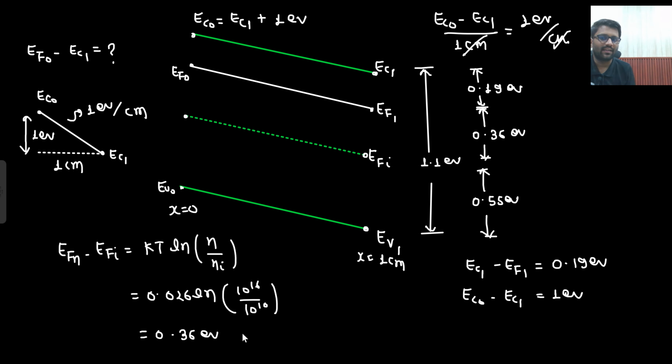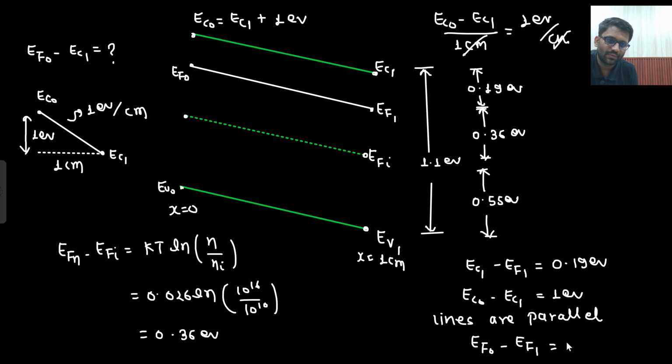Since the lines are parallel, because it is uniformly doped, EF naught minus EF1 is equal to 1 electron volt. Basically everyone has the same slope, no? If everyone has the same slope and is within 1 centimeter distance, a similar thing is happening. That means EF naught minus EF1 will also be 1 electron volt.